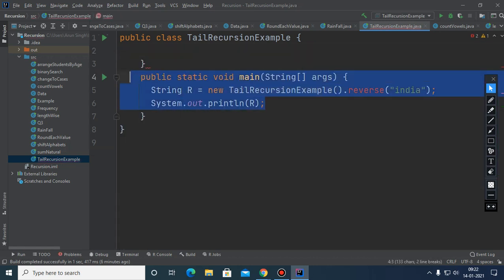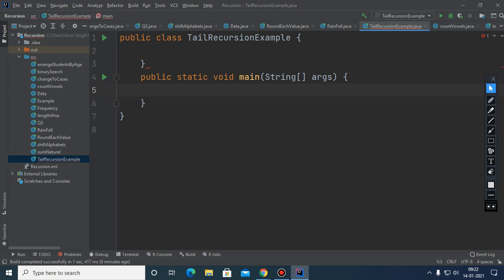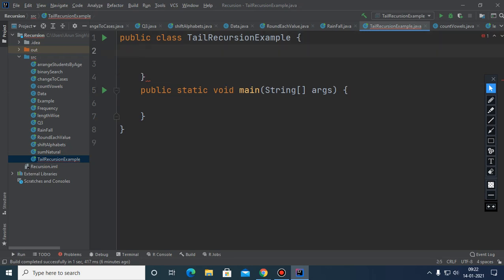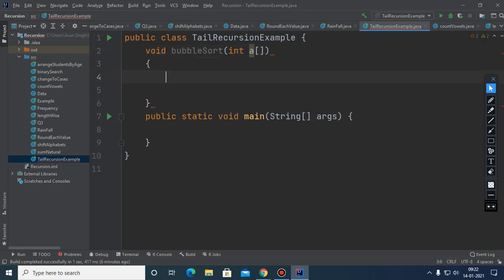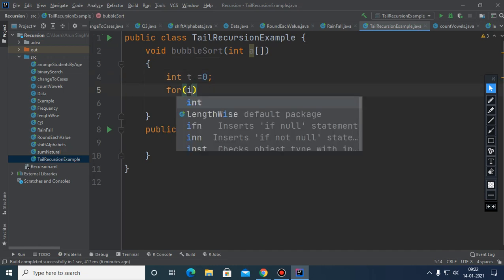Okay. So children, first of all, I will tell you how to convert any code to recursive. Children, this is the array, and we want to write the code for bubble sorting.